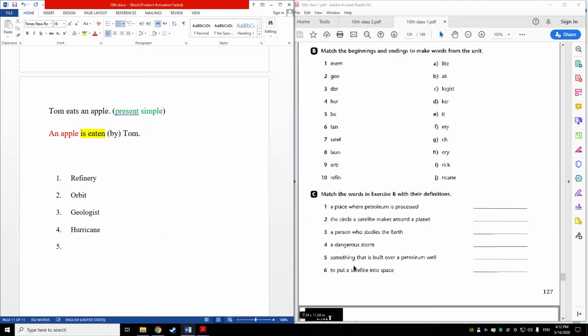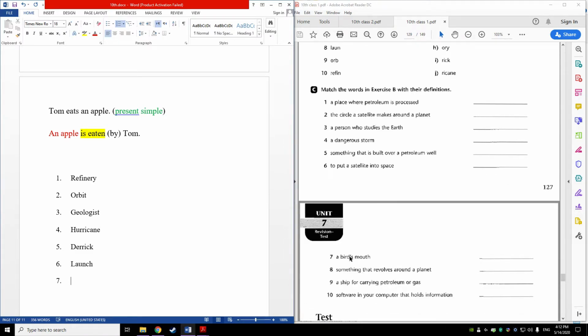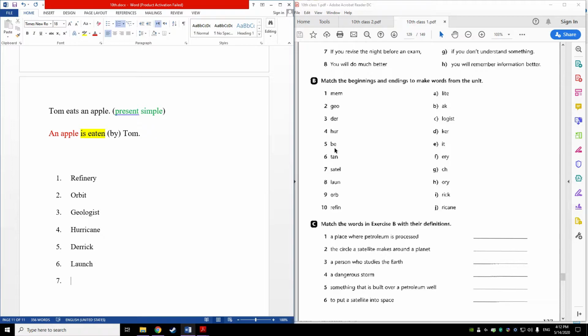And number 5, something that is built over a petroleum well. If you remember, when we build machinery in order to start drilling and extracting petroleum, we use a derrick. I suppose it's going to be derrick. Number 6, to put a satellite into space, to start the journey of a satellite into space, we say launch. As you remember, we said launch here. Number 7, a bird's mouth. What can we say from the words here? We can say beak.